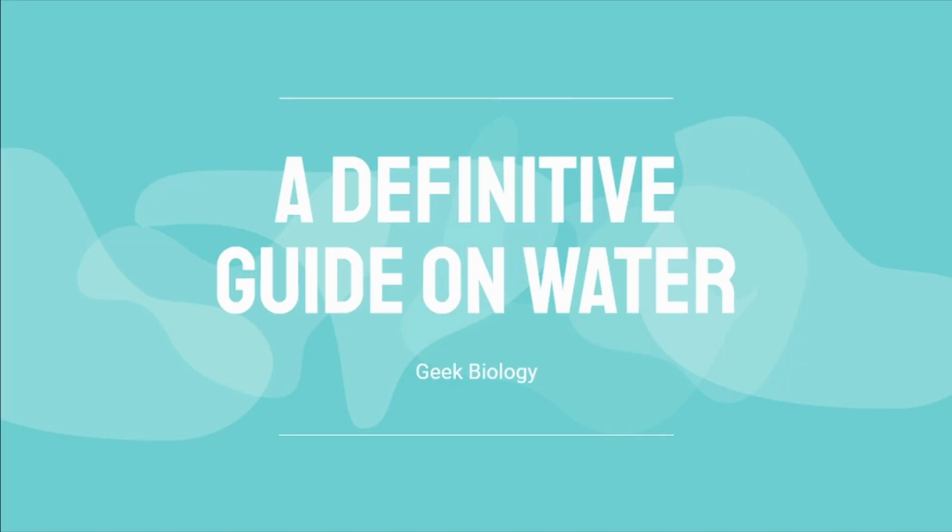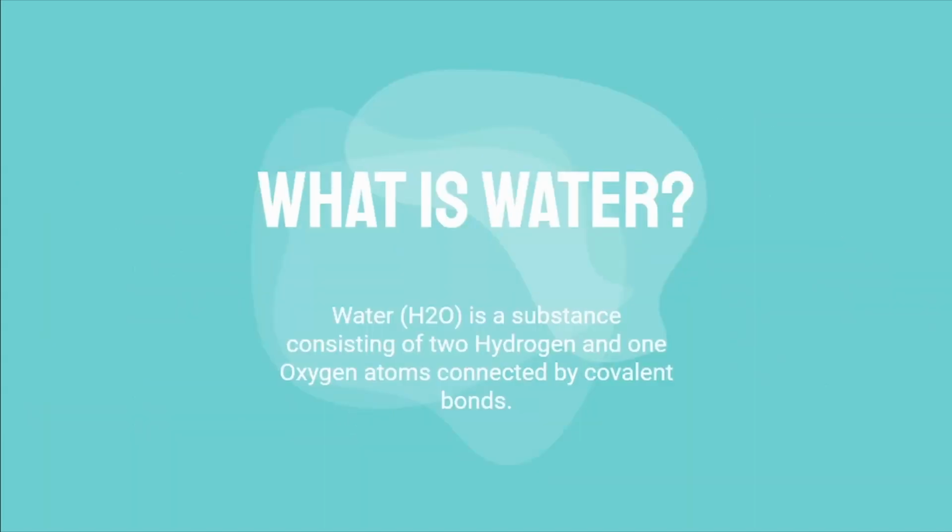Water is a resource that composes the majority of our oceans, 70% of our bodies, and it's a resource that we can't survive without. But what exactly is water? Well, definitively, water, or H2O, is a substance consisting of two hydrogen and one oxygen atoms connected by covalent bonds.